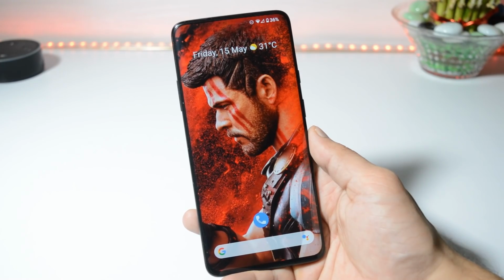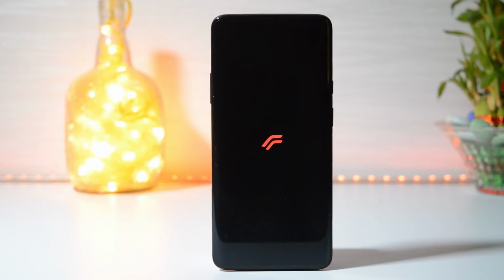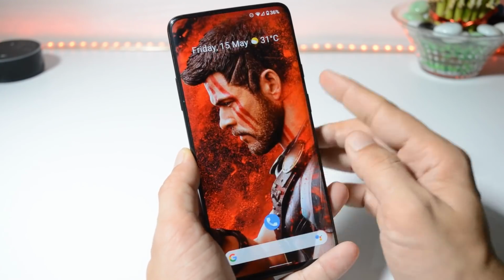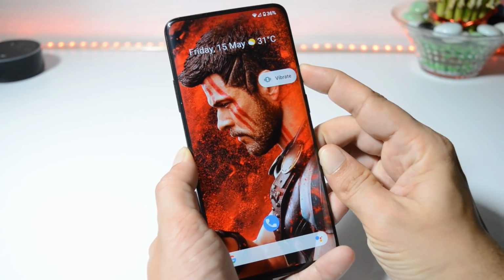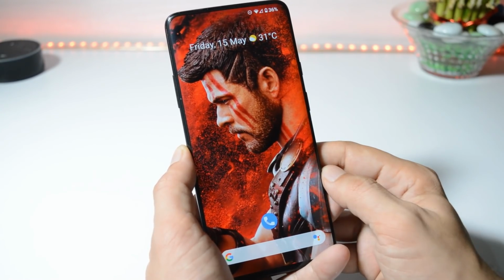Now let's take a look at the latest build of Resurrection Remix 8.1. First thing you'll notice is there are no changes done with the boot animation. It's the same boot animation which used to come with previous builds. Basic services like VoLTE, alert slider and warp charging are working fine.